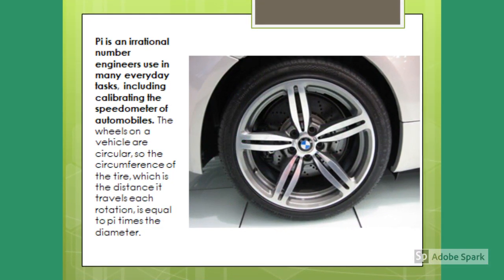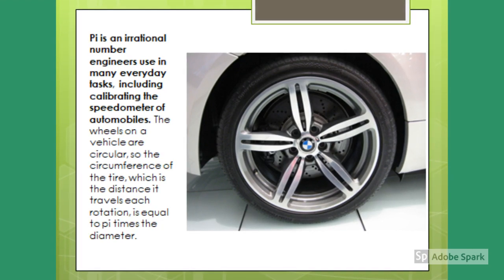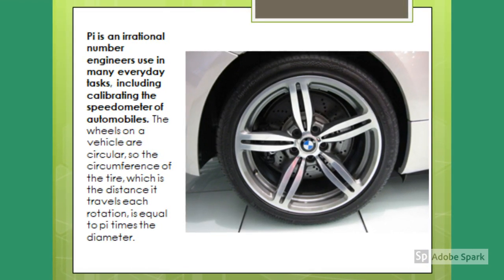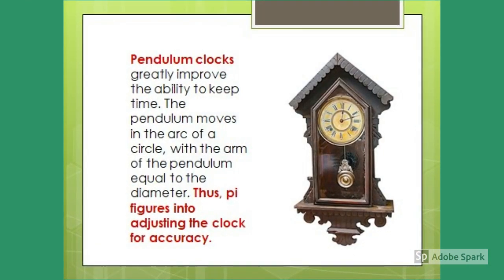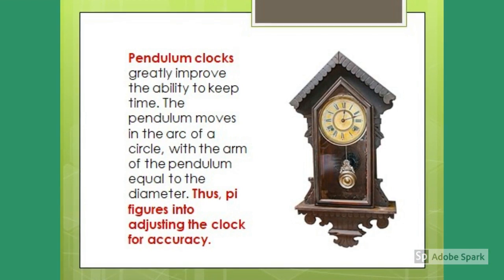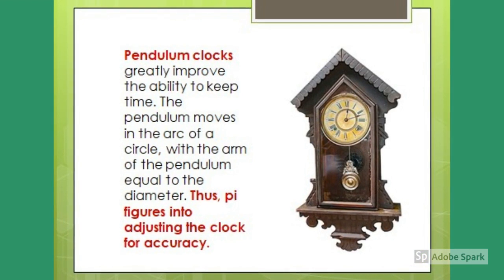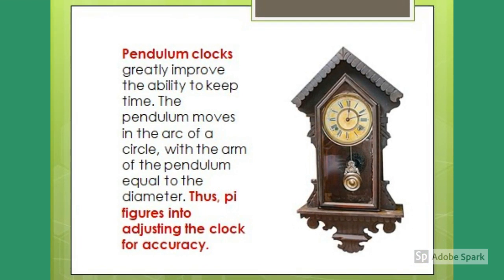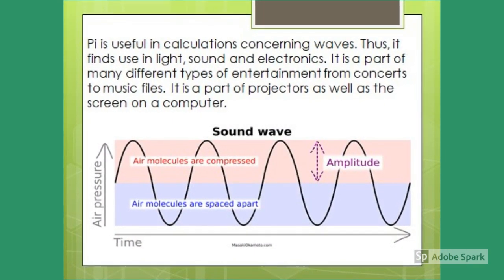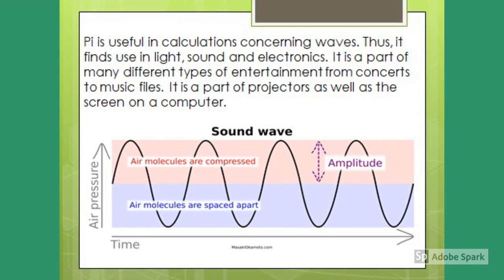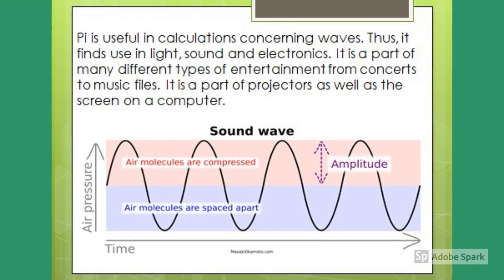Now it is the time for the applications of irrational numbers in our daily life. Automobile engineers use pi in their everyday tasks, including the calibrating of speedometers, the wheels of the vehicles, and their alignments. In pendulum clocks, the pendulum moves in the arc of a circle with an arm of the pendulum equal to the radius. Thus, pi figures into adjusting the clocks for accuracy. Pi is a useful tool in calculations related to waves. Thus, when we are discussing light, sound, and electronics, we are actually using pi.